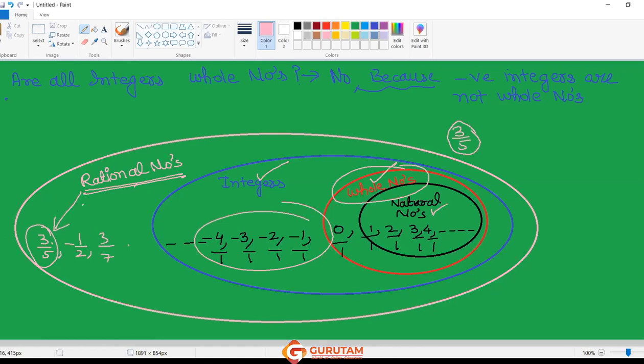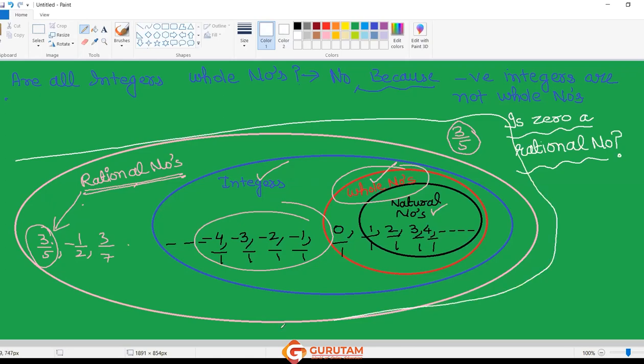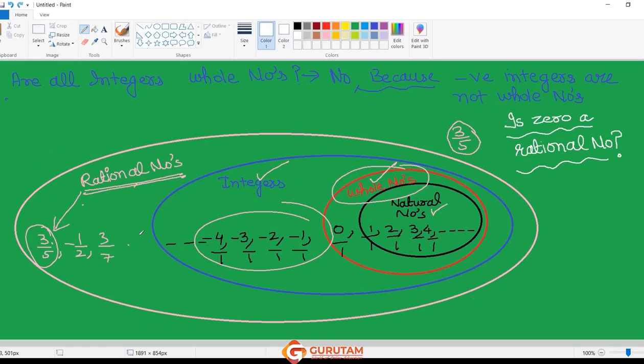Tell me one thing: is zero a rational number? Zero, I am talking about. Can we write zero in the form of a rational number? I think no. Acha, you do one thing. See this chart and tell me. If zero lies in this chart, it will be a rational number. Check it out.